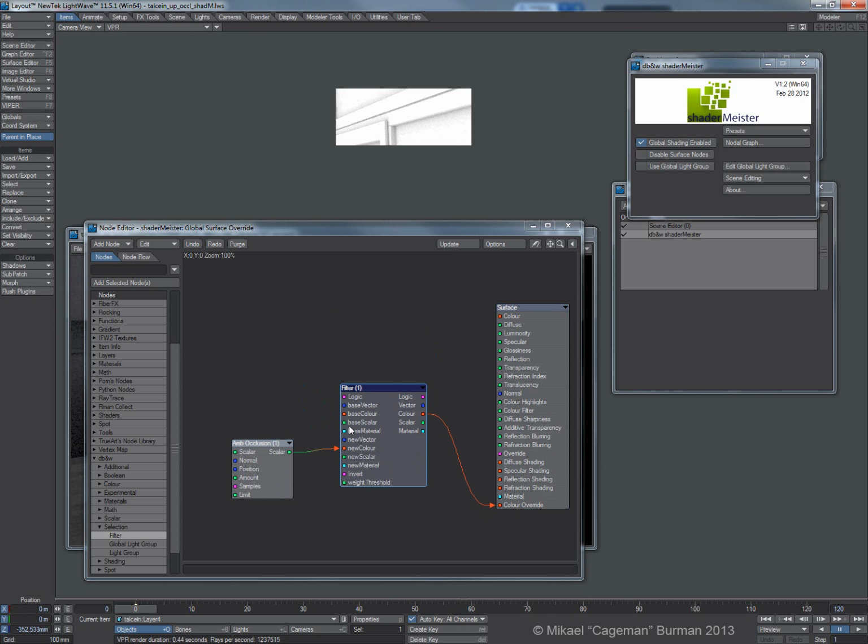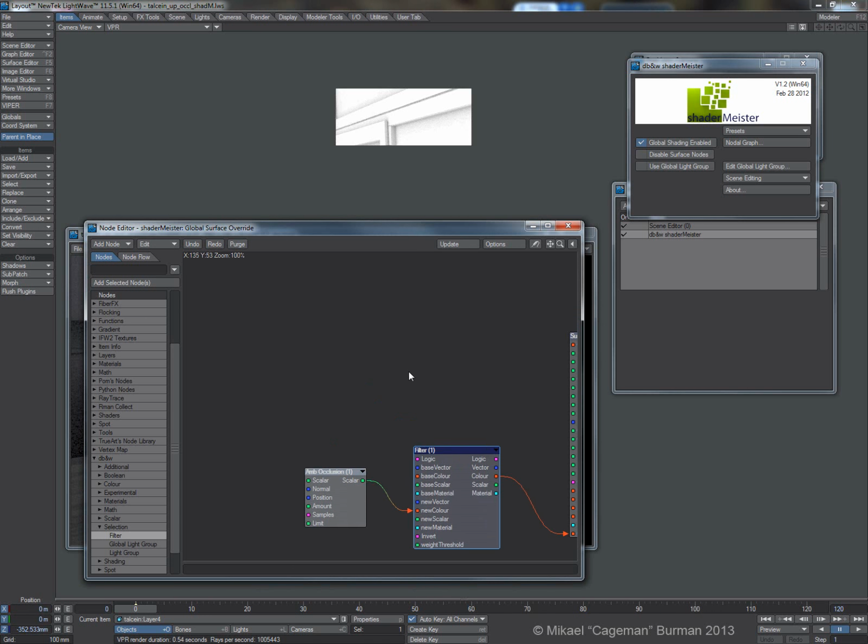Sometimes when you do this with ShaderMeister, VPR doesn't update automatically. You might have to do a frame step like that to just force the update, so to speak. Sometimes you have to do that. Not a big deal, I guess.